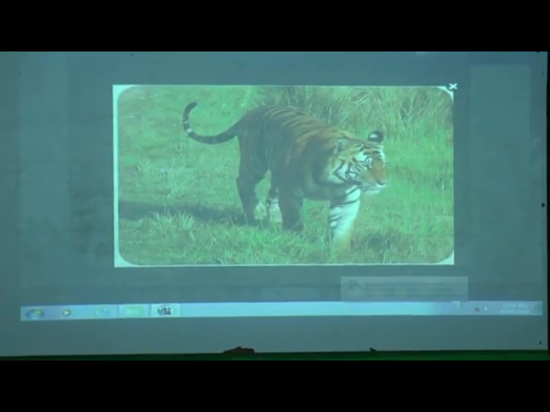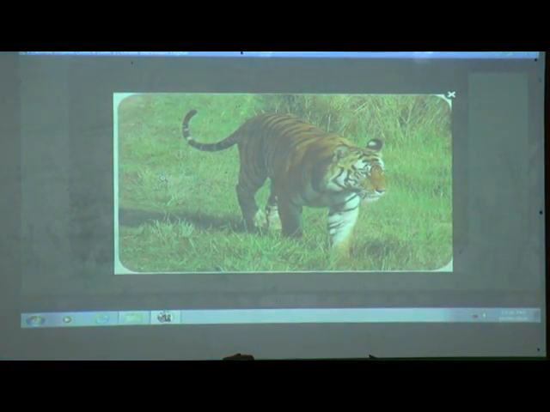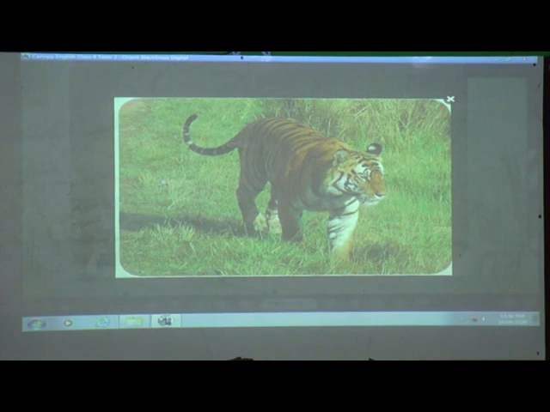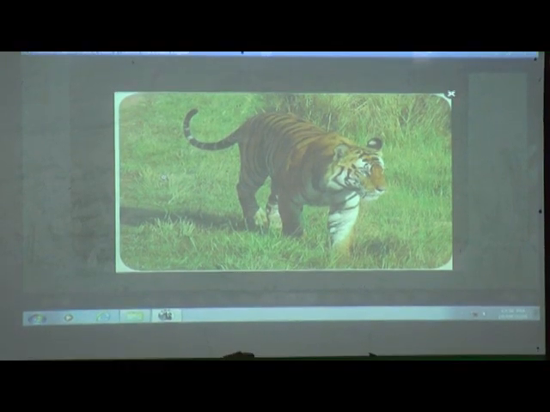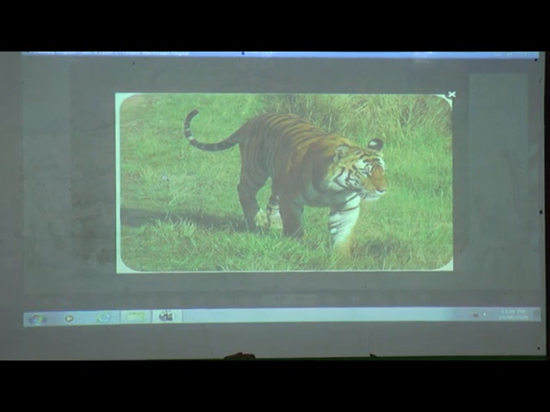Do you know this animal, students? You are all familiar with this animal. Which animal is this, students? Yes, this is a wild animal, that is tiger. So what do you know about tigers? We only know that the tiger is a very dangerous animal. Many human beings and many animals fear these animals.